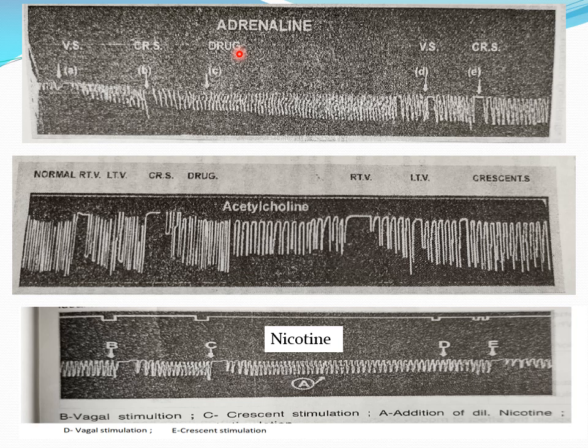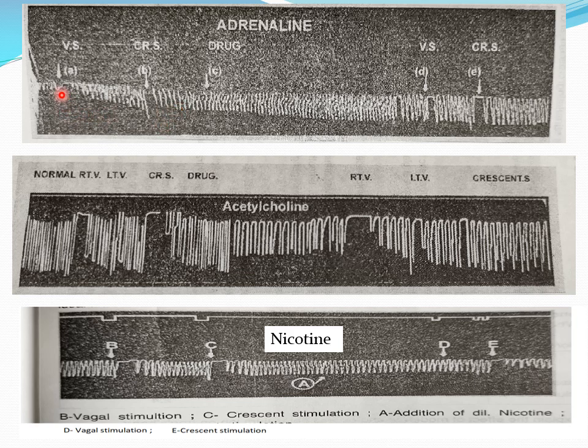Okay, with the help of the swab, just pour the diluted adrenaline on the heart. That is a simple procedure. But before that, what we have to do is first record the normal cardiogram. Then after recording the normal cardiogram, we have to stimulate the vagus and crescent. Okay, so stimulate vagus now.